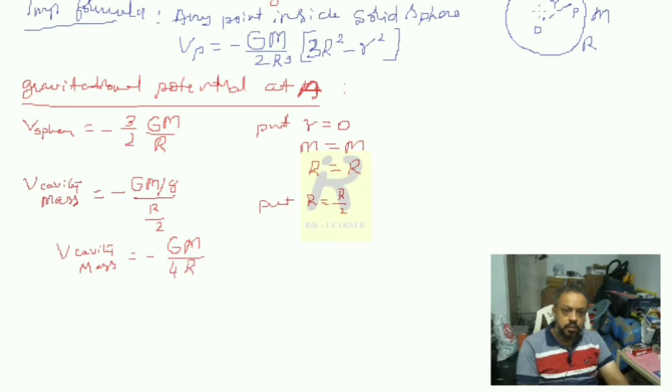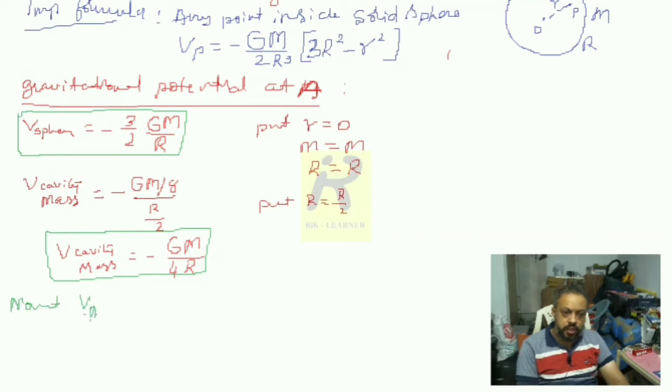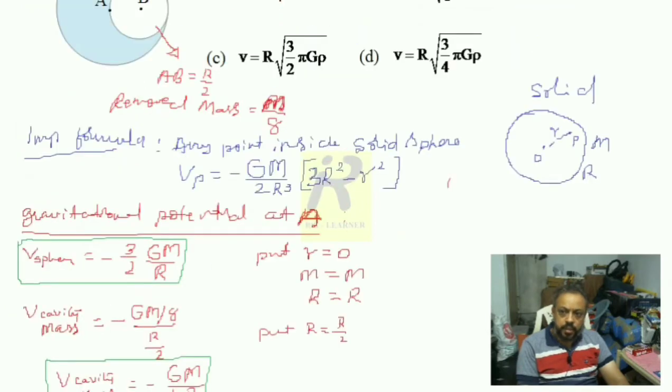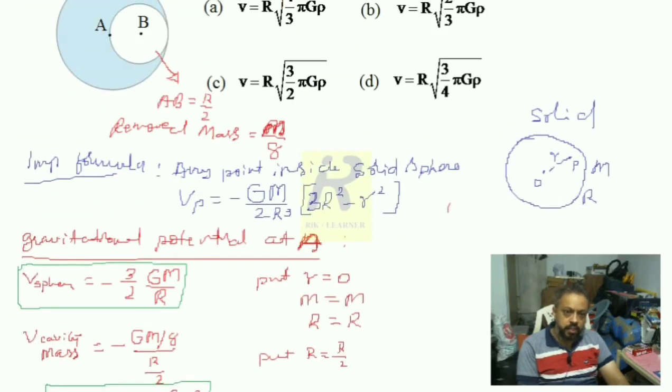So now you have to keep two things in mind. One is this formula, the gravitational potential at A due to the complete sphere, and this formula, the gravitational potential at A due to the cavity mass. So now the gravitational potential at A is only because of the mass remaining, that is the sphere with cavity, right?